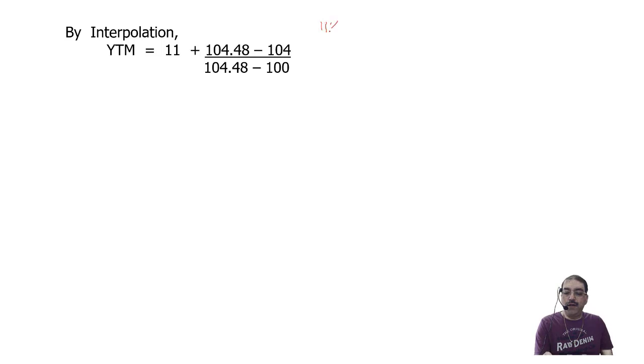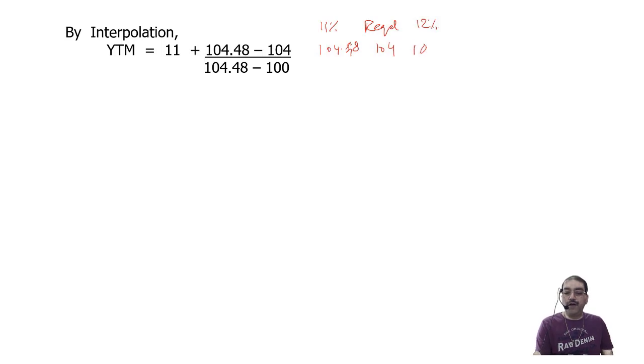So by interpolation, what is my 11% figure? Always the lower limit first, then the required value, then 12%. The 11% figure is 104.48. Required value is 104.